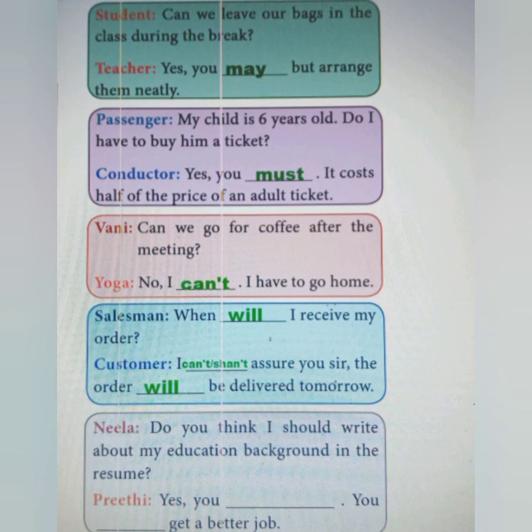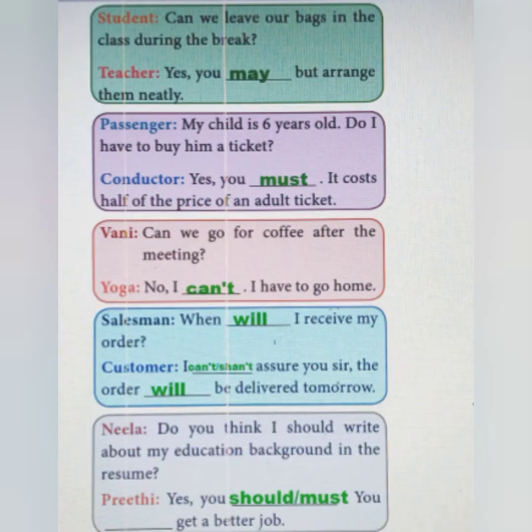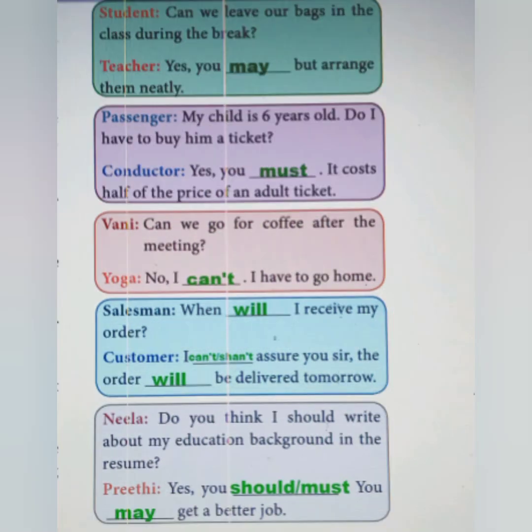The next dialogue is between Neela and Preeti. Do you think I should write about my education background in the resume? Preeti replies positively with the word yes. And we all know that the details about the education background should necessarily be included in the resume. So that to indicate the necessity, we can use the word should or must. If all the details are included, she probably get the job. To indicate the probability, we can use the word may. That's all about modal auxiliary from 10th question.